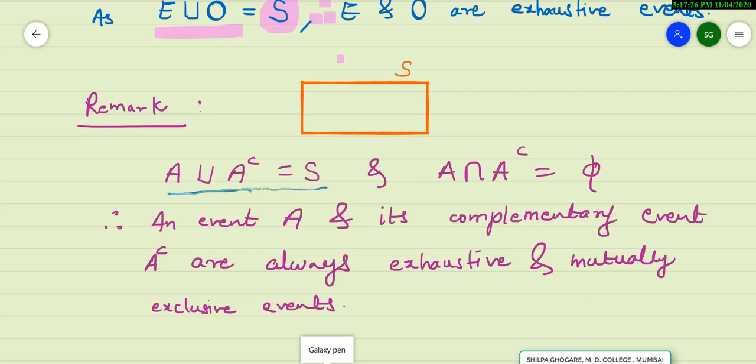This is my sample space S and this is my event A, and the rest of the things, this is A complement. So you can note that their union is S.